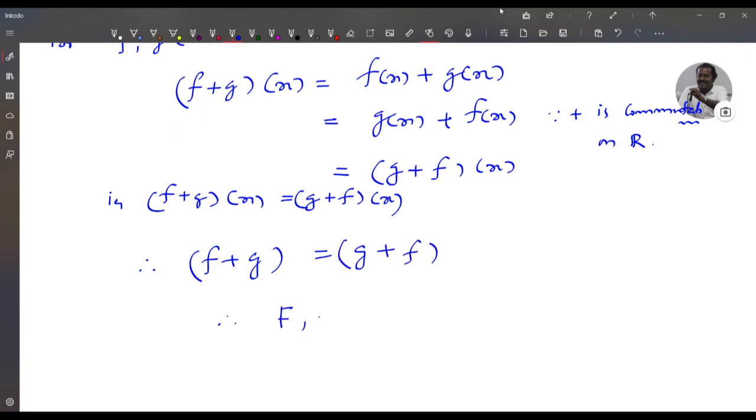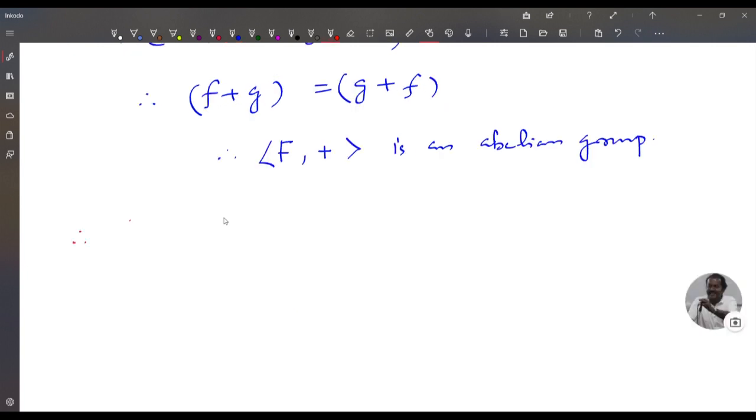Therefore, F together with addition defined by f plus g of x is f of x plus g of x is an abelian group. Therefore, the R1 axiom holds. The R1 axiom is that F with plus is an abelian group.